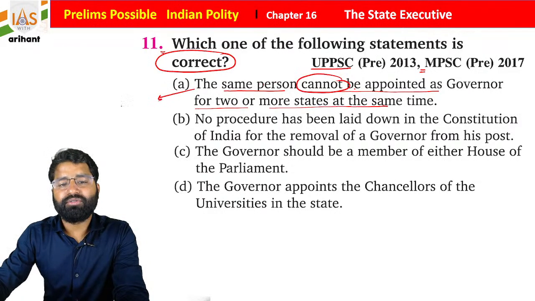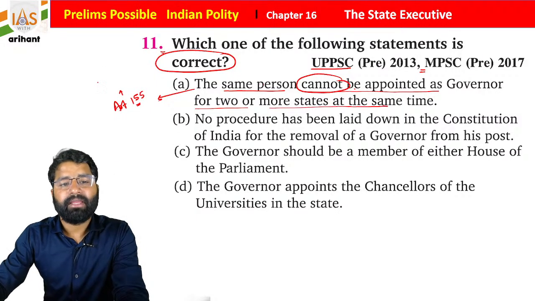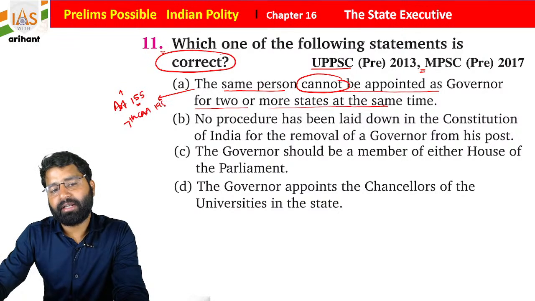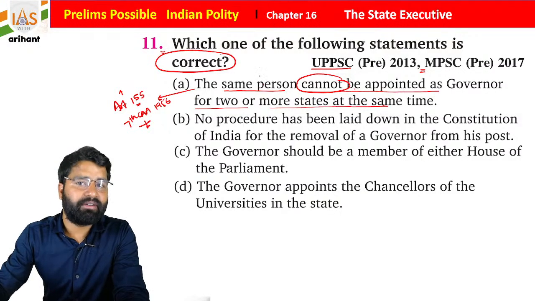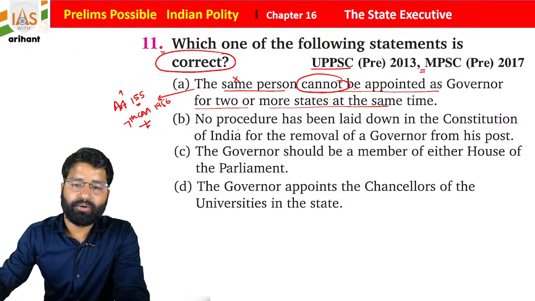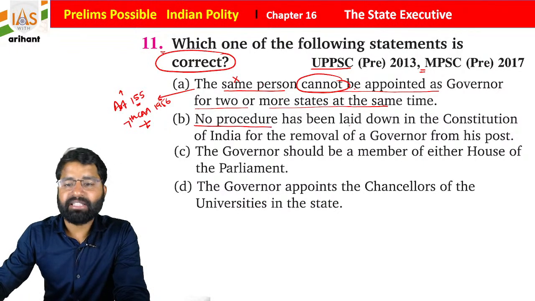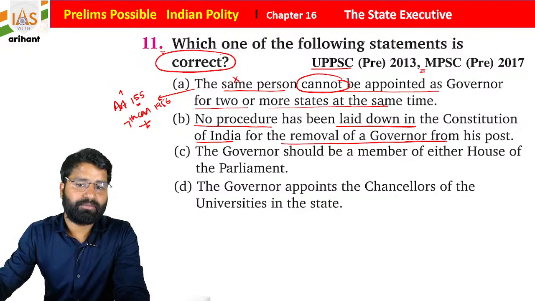If we go through Article 155, and students, if you see, there was an amendment, the 7th Constitutional Amendment Act 1956. It says that the same person can be appointed as governor for more than one state. So this statement is going to be wrong. Now, no procedure has been laid down in the Constitution of India for the removal of a governor from his post.